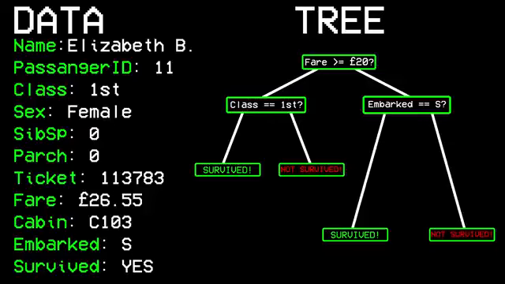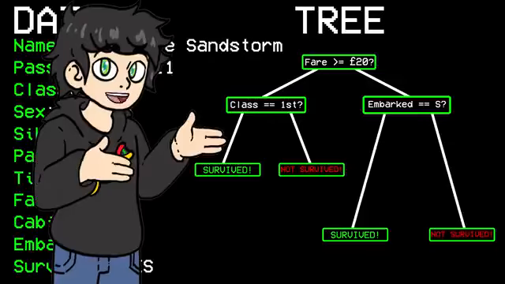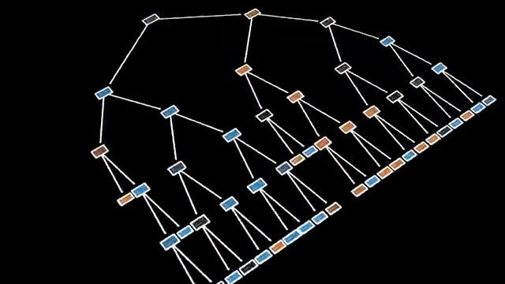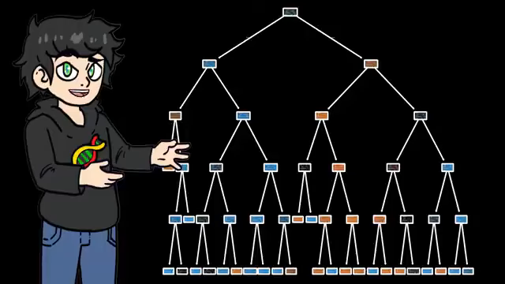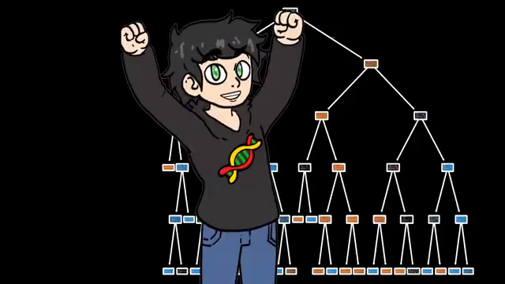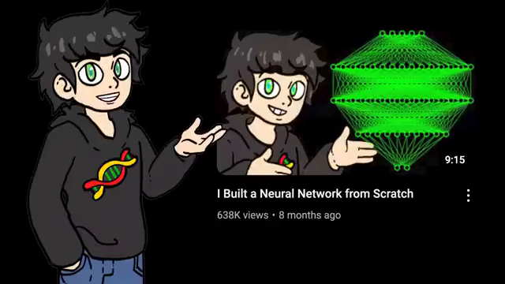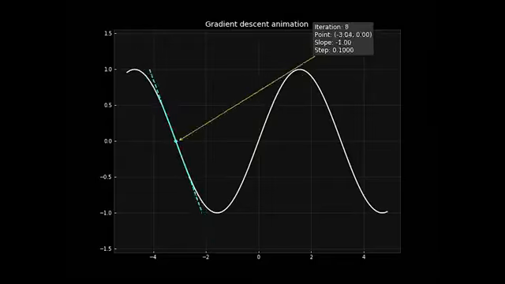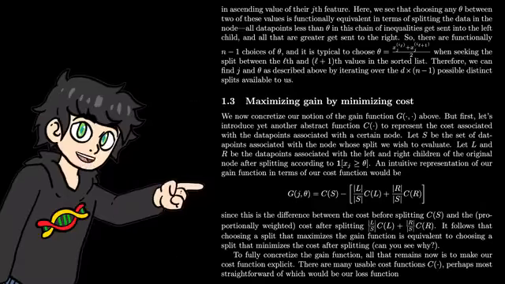And we can use this tree again and again to predict other passengers. This is really a simple tree, but this is what I got when training with the Titanic dataset. And you might be asking, how do we build this huge tree? Well, this is the coolest part. We don't need any fancy algorithm like with neural nets, no matrix multiplication, no gradient descent, none of that fancy crap, just some logic and some simple arithmetic.